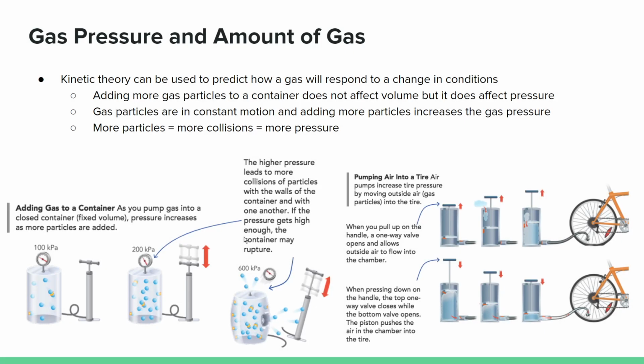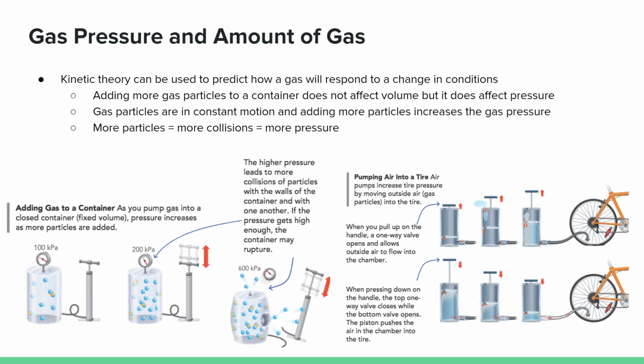So, continuing, let's look at gas pressure and amount of gas. Kinetic theory can be used to predict how a gas will respond to a change in its conditions. Adding more gas particles to a container does not affect volume, but it will affect the pressure. Gas particles are in constant motion, and adding more particles will increase the gas pressure. To sum it up nicely, more particles equals more collisions, and more collisions equals more pressure.